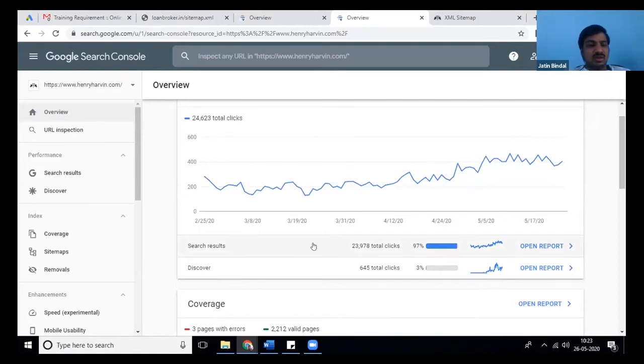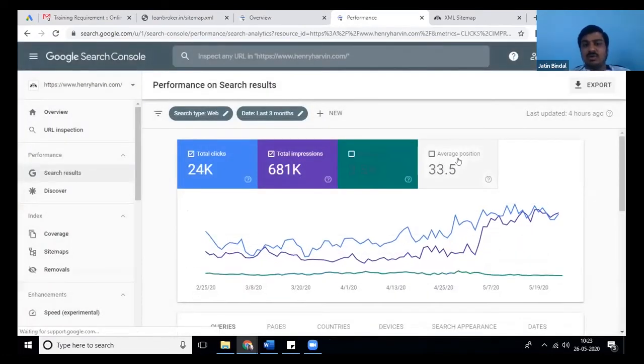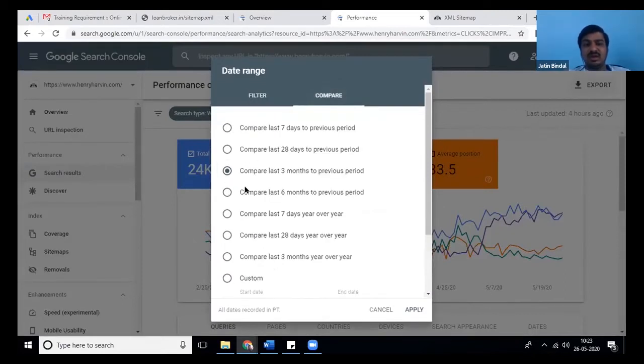To check that, there are two options in Google Search Console now. One is search result, second is discover. Discover is primarily if you go on the Google Chrome browser on your phone, you see some automated links coming below your search. Okay, so if you click on that, that comes under discover. Search result is normal Google search we are talking about. So let me show you a report of normal Google search of the last 28 days and a comparison report.